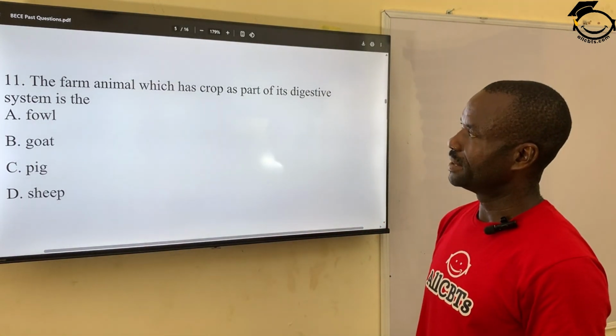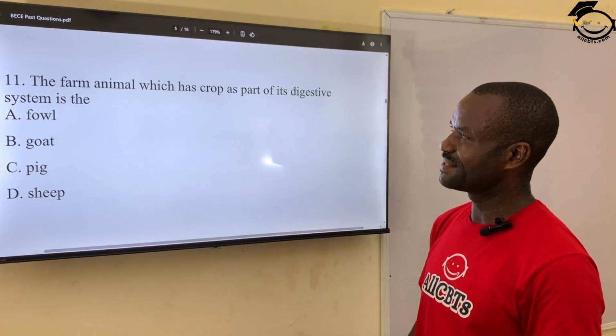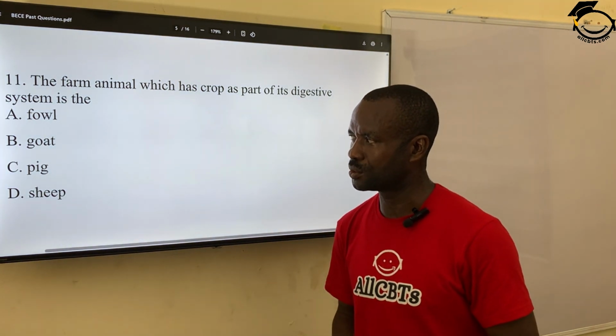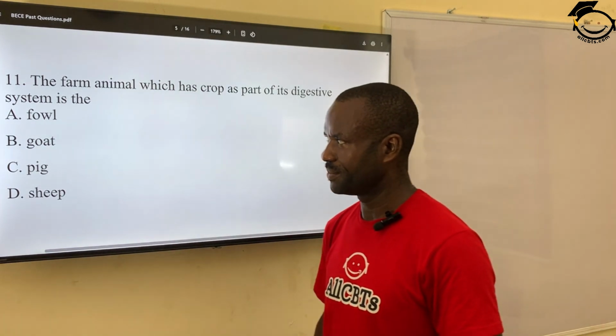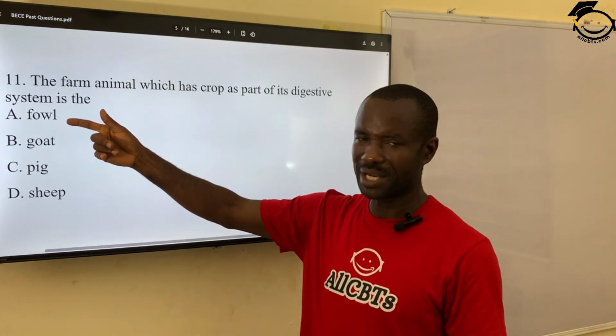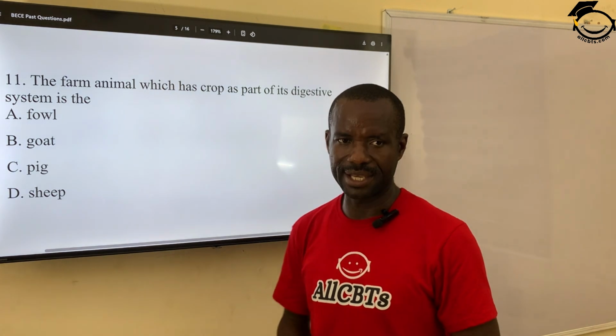All right. Question 11. The farm animal which has crop as part of its digestive system is A, fowl, B, goat, C, pig, and then D, sheep. The correct answer is fowl. Fowl is a bird. So the only bird has crop in their digestive system. So correct answer is A.